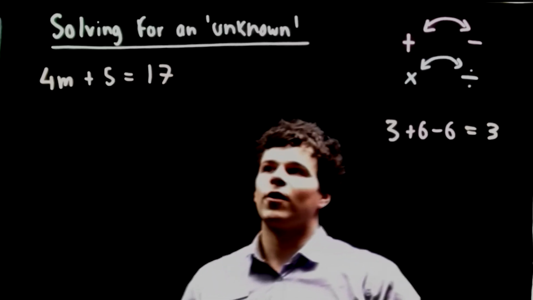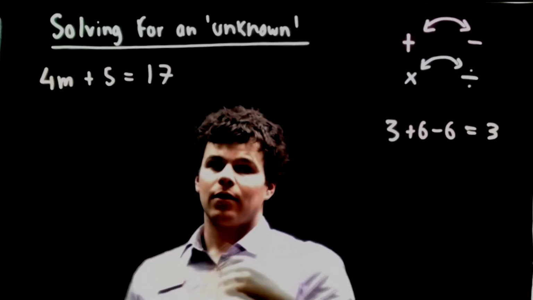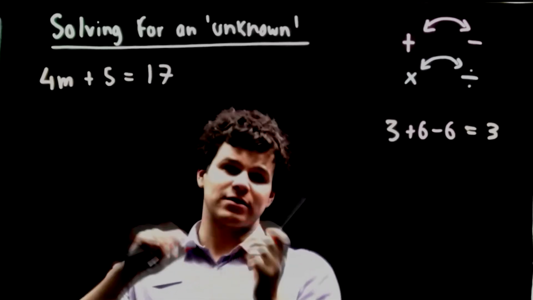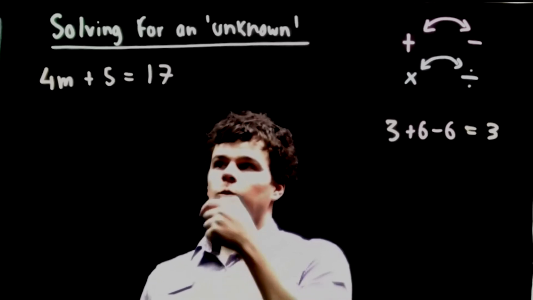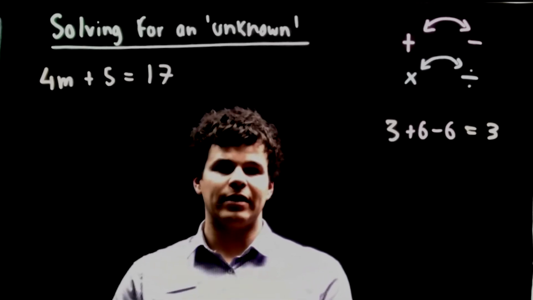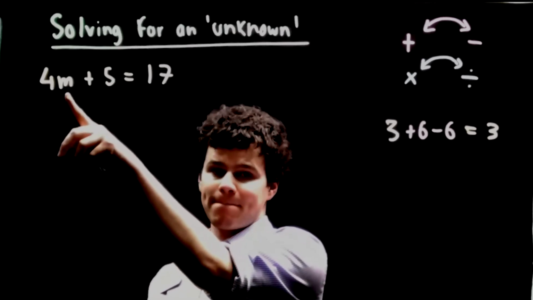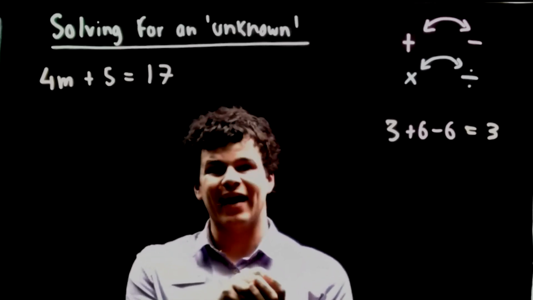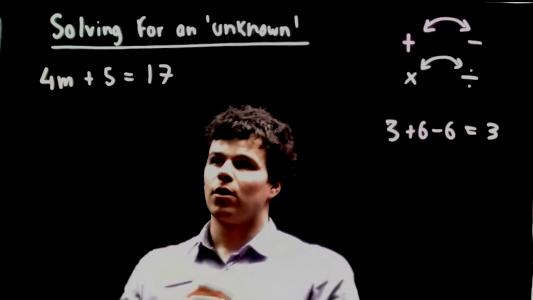What we've got here is an equation. It's called an equation because there's an equal sign. When there's an equal sign, there are two sides of the equation, either side of the equal sign. The end result here is we want to unwrap our present. Our present is our M, that's our unknown. It could be anything, could be X, could be D, could be B. In this case, we've got M.